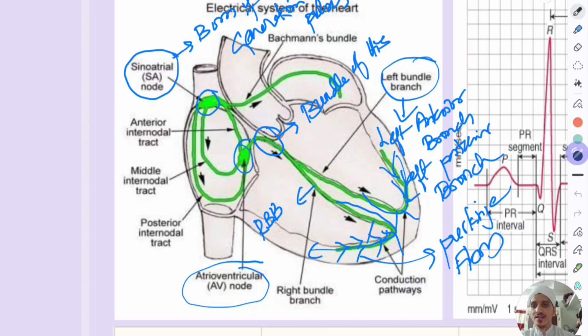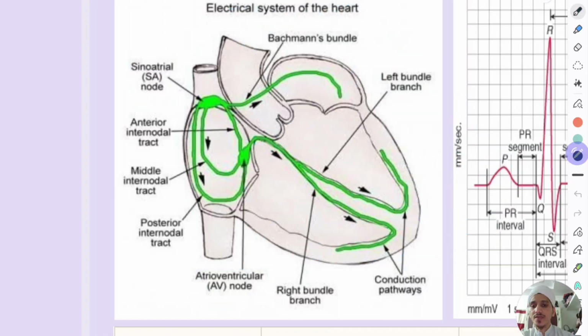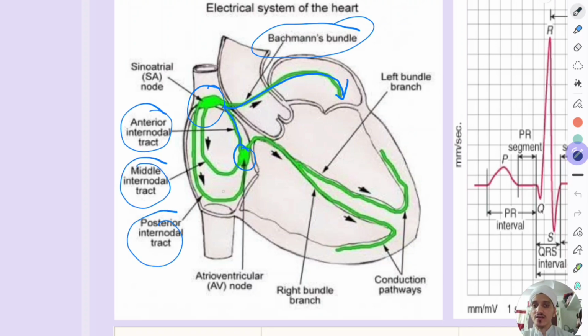One more thing, this is the SA node. From the SA node, the current travels to the left atrium by Bachmann's bundle, and to the AV node by the anterior internodal tract, middle internodal tract and posterior internodal tract. From here to the bundle of His, then to the right bundle, left anterior and posterior bundle, then the Purkinje fibers, then contraction. That's about the electrical activity of the heart.